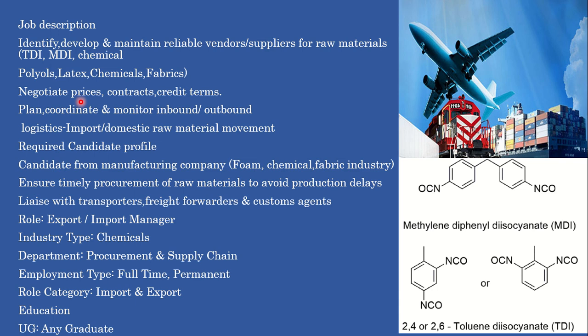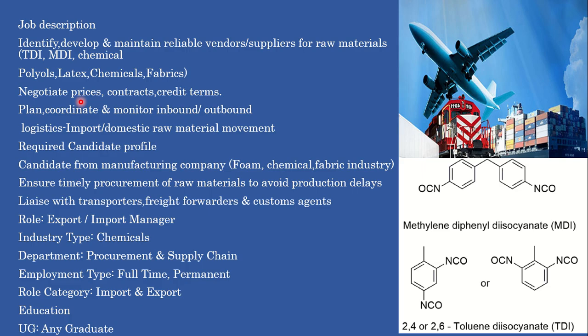How will you negotiate? Suppose for 1 metric ton they are providing a rate of 500 USD. You need to check whether that is actually good pricing. You need to check multiple sources, like online, to see the actual price of this. So you have to check and negotiate this price. As per your understanding, the contract needs to be provided as per the requirement of the organization, and you need to save cost for the organization.